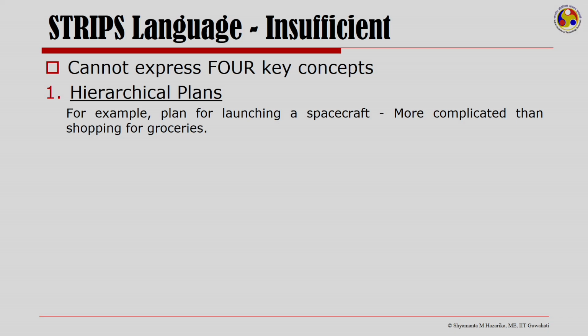For example, I am talking of a plan for launching a spacecraft. Now, this obviously is more complicated than shopping for groceries or getting a book, a cake, and some other stuff from the market.